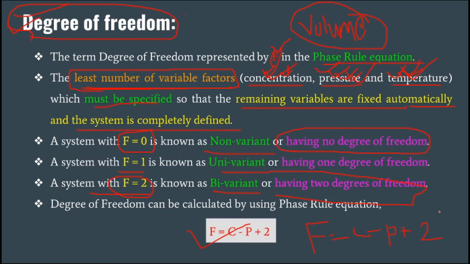The degrees of freedom are easily calculated by using this simple formula: F is equal to C minus P plus 2, where C is the number of components, P is the number of phases, and 2 is a constant. In the next lecture, I will provide you the link in which there is the derivation of the phase rule. I will also give you a YouTube link for the derivation of the Clausius-Clapeyron equation.